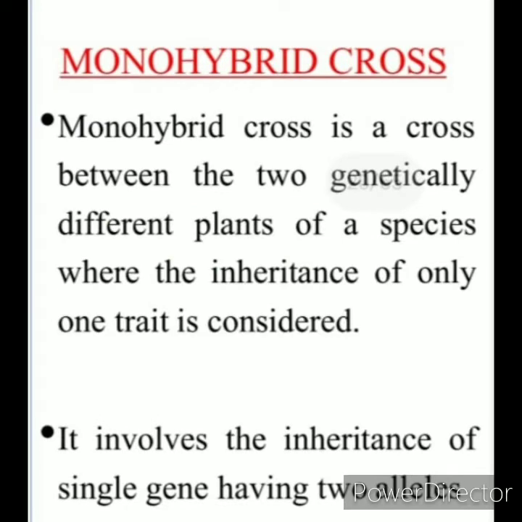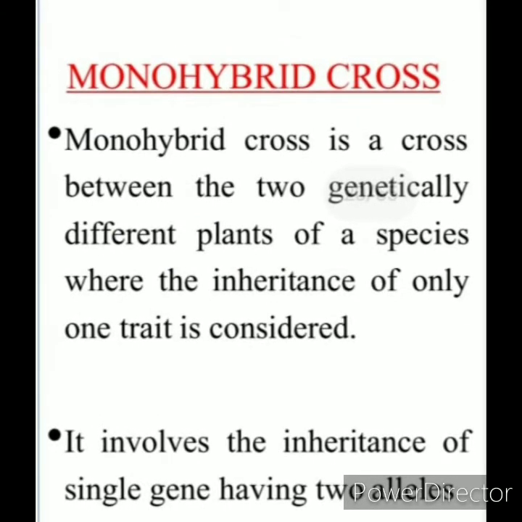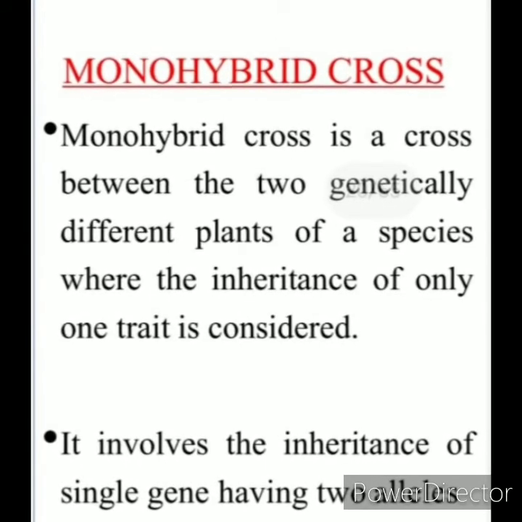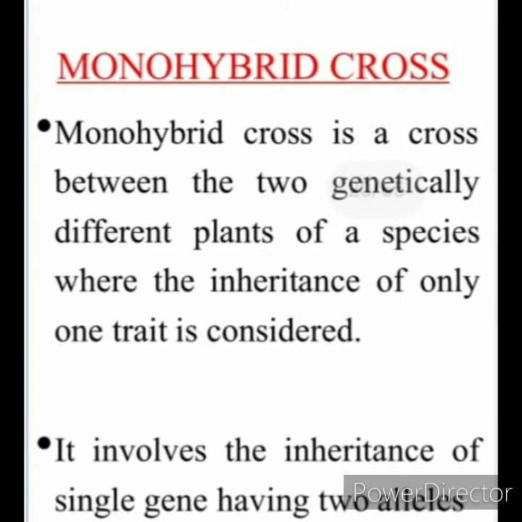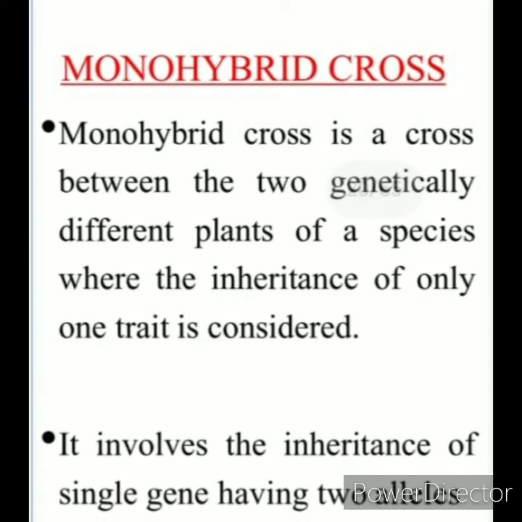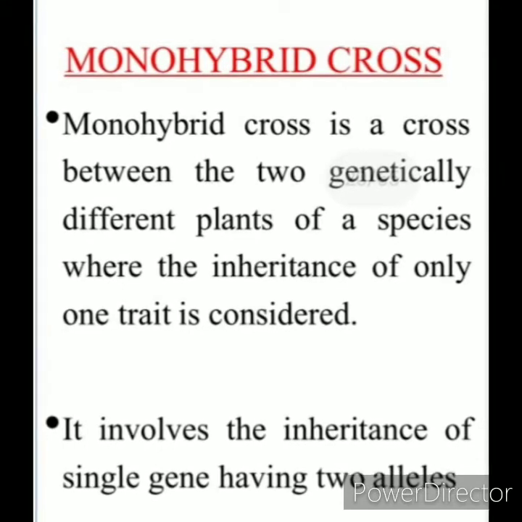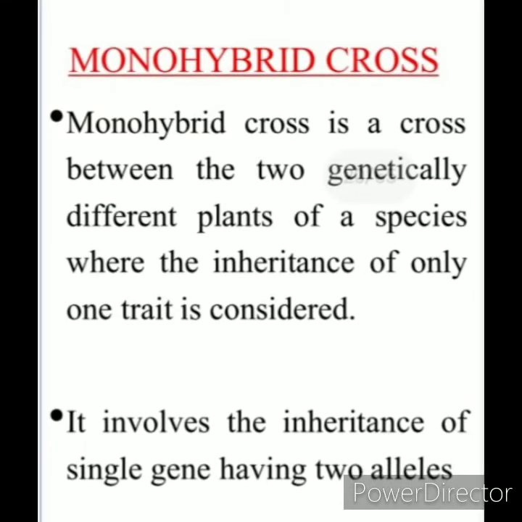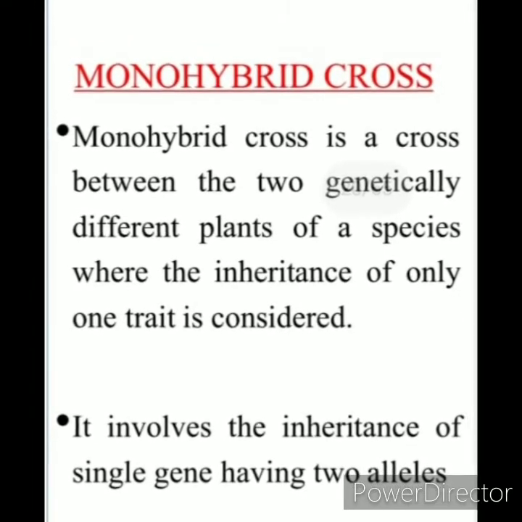Now, let's learn monohybrid cross. Monohybrid cross is the inheritance of a single character, for example, plant height. It involves the inheritance of a single gene having two alleles. They are the dominant allele, that is capital T, and the recessive allele, small t.